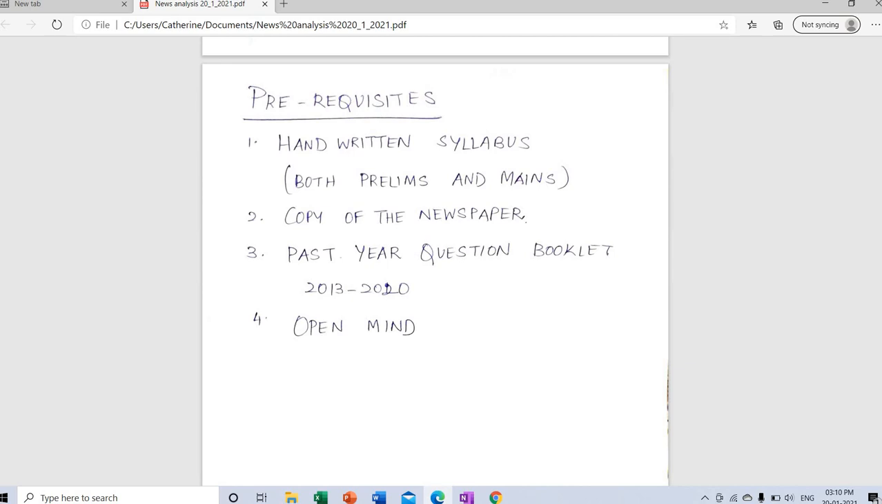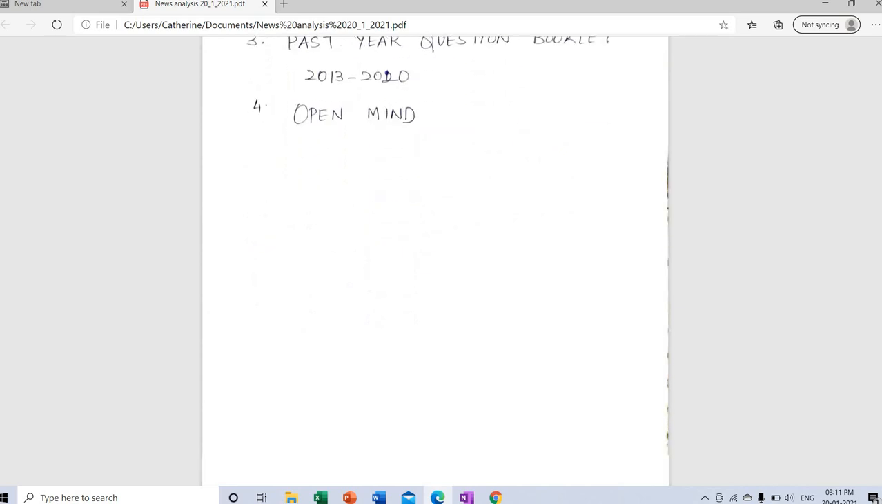Prerequisites according to me: a handwritten syllabus, both prelims and mains. Please have a handwritten syllabus, not a PDF, not a copy of it. Have a handwritten syllabus of the prelims syllabus, the mains syllabus and your optional. A copy of the newspaper, whether online or offline. Past year question papers from 2013 to 2020. And very importantly, have an open mind, because having a subjective mind will terribly impact your opinion. With this, I would like to start with the newspaper analysis.